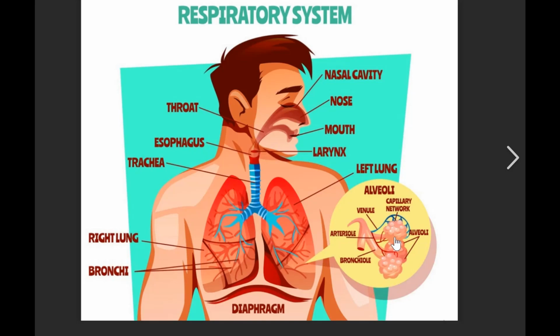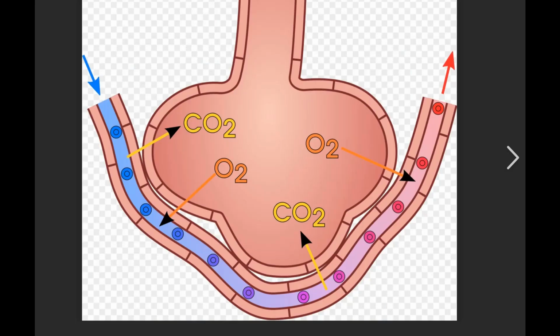So alveoli are tiny balloon-shaped air sacs surrounded by a capillary network. They inflate and deflate during respiration and help in gas exchange. That is, they remove carbon dioxide from the deoxygenated blood and provide oxygen to the blood.